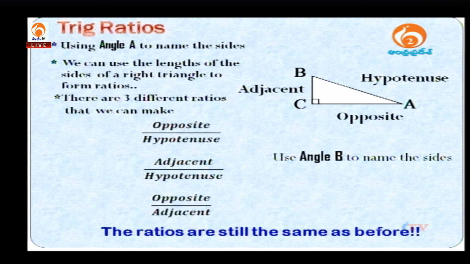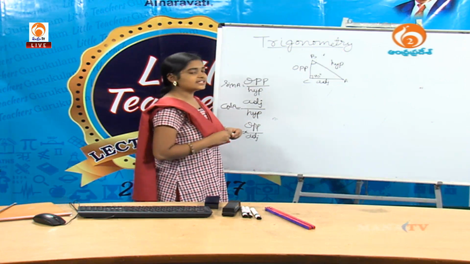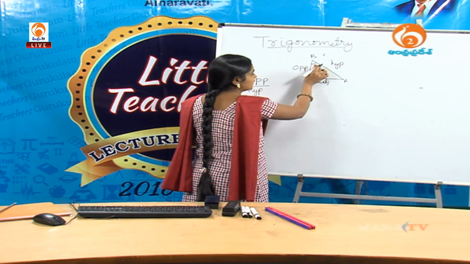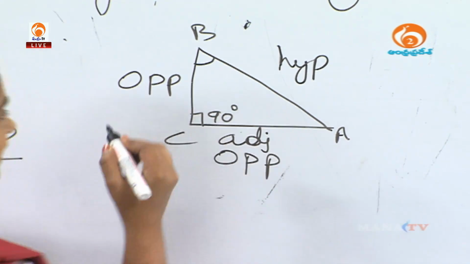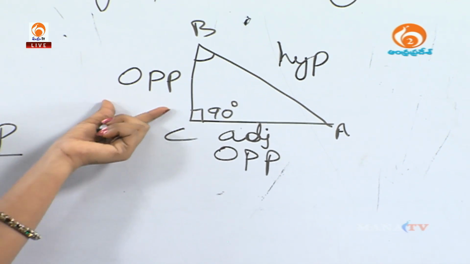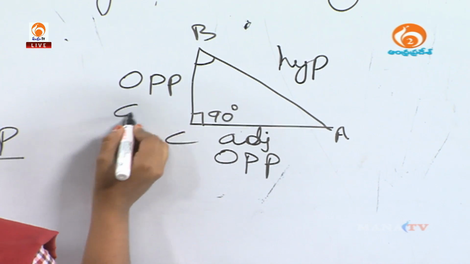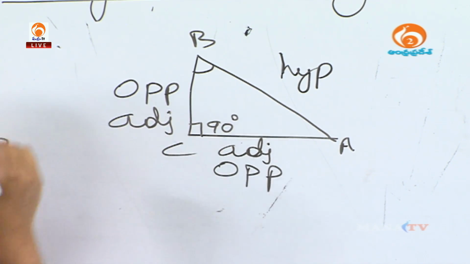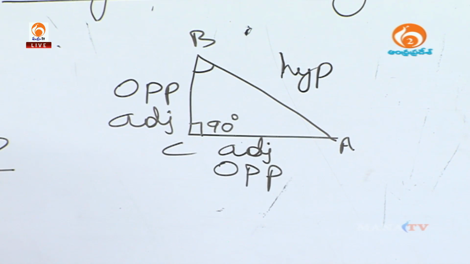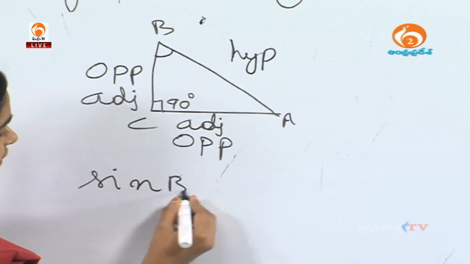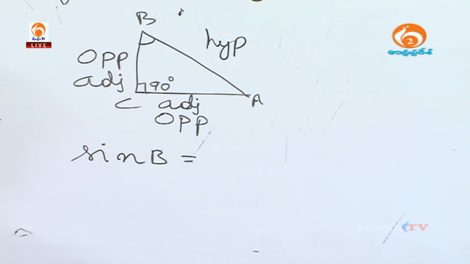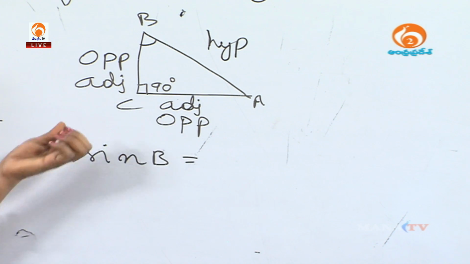Then if we take angle B, what about the sides? There is a difference, because if we take angle B, CA will be the opposite side and BC will be the adjacent side. Then we write sin B equals, what is the opposite side here?